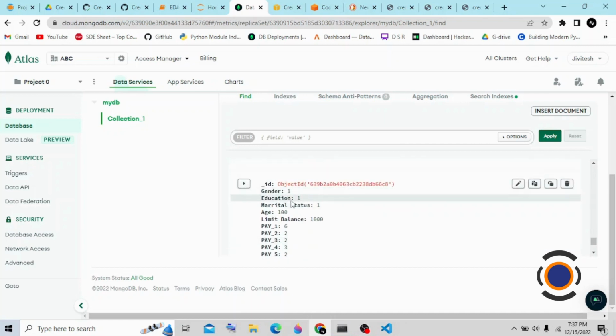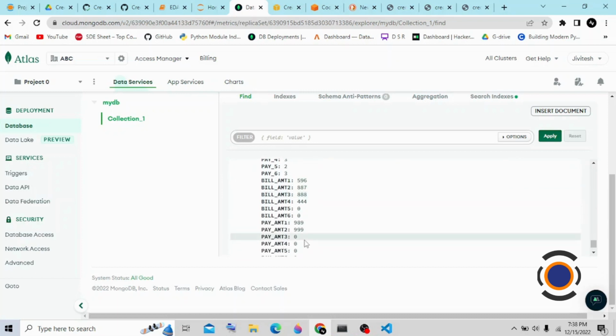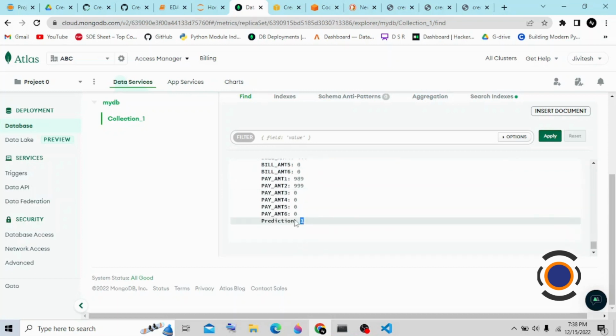Gender is male, education is university, age is 100, limit balance is 1000, and there is a very high delay, meaning a 6-month delay in the first month, a 2-month delay in the second month. It is very well known that the person will definitely be a defaulter in the upcoming month. So you get the information like 1.